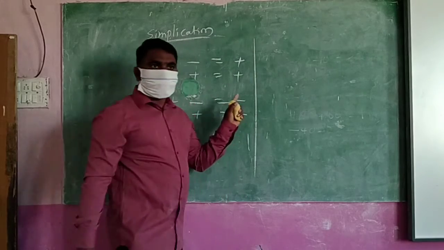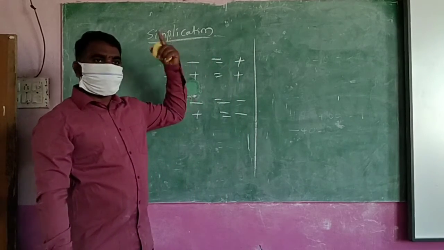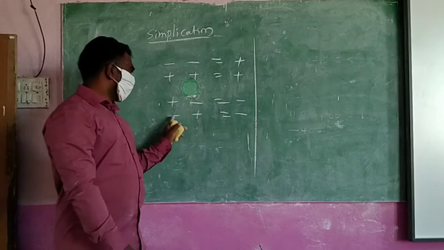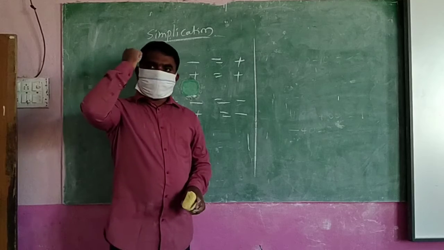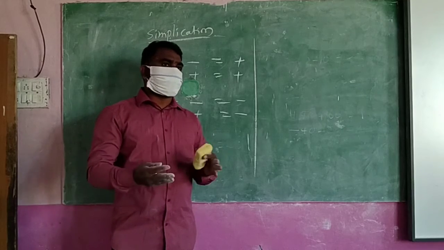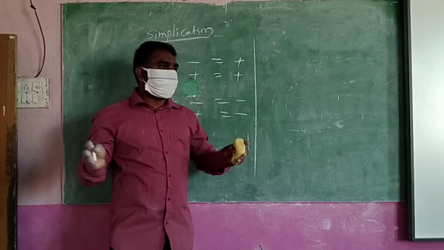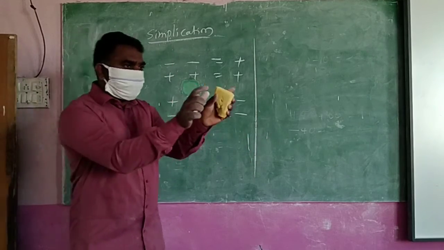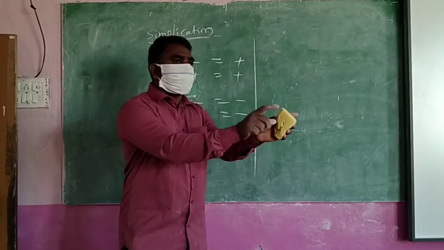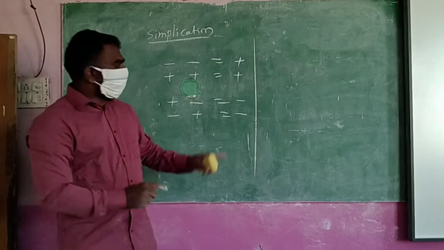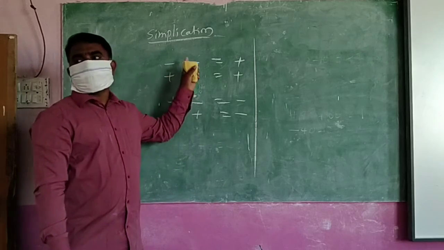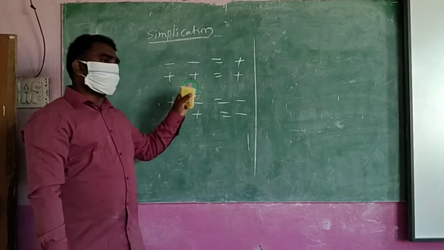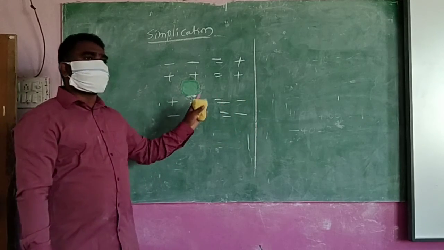Minus and minus will become plus, plus and plus will become plus, plus and minus will become minus, and minus and plus will become minus. Remember always, learn it by heart. When two symbols are side by side, convert the two symbols into one symbol using this methodology.